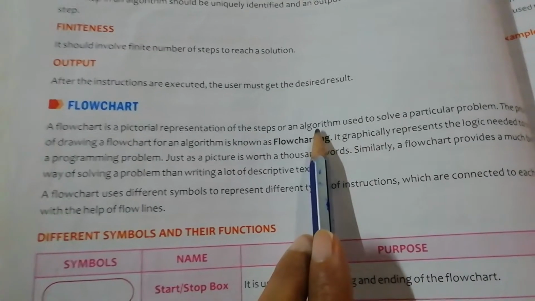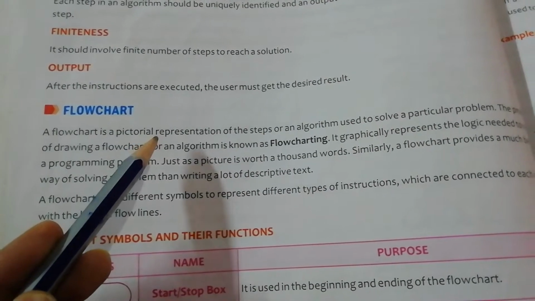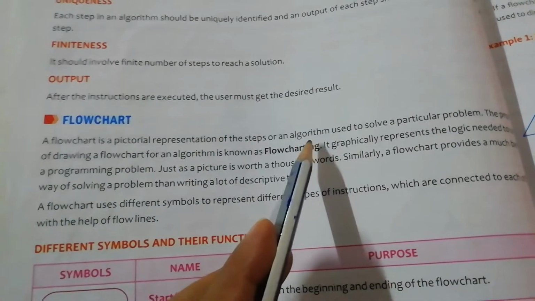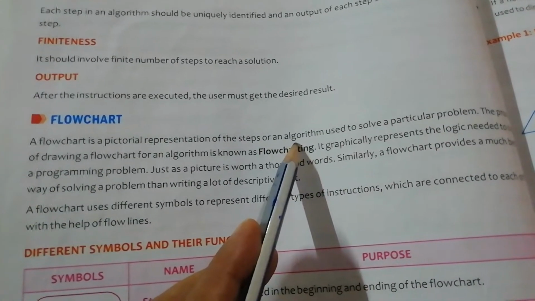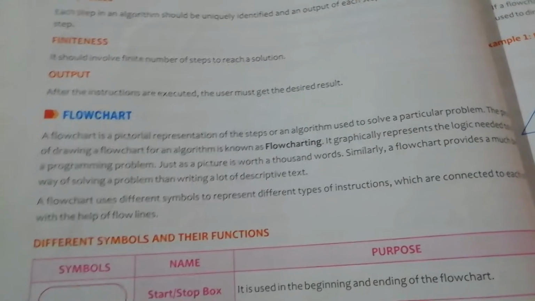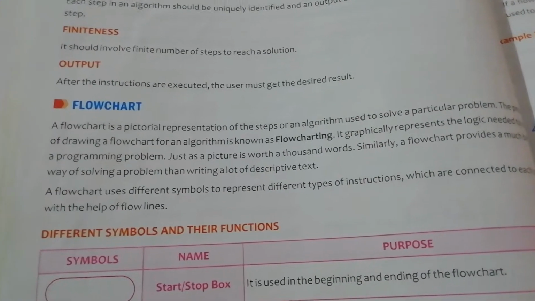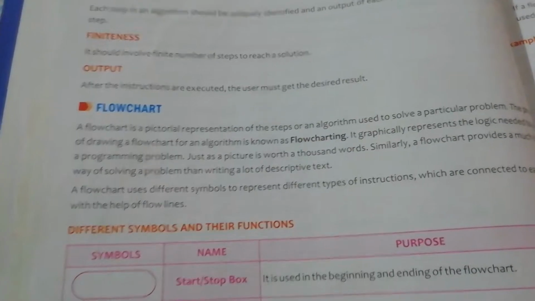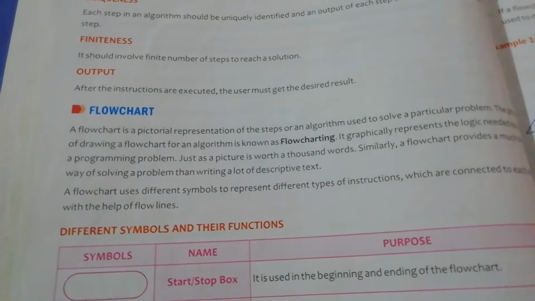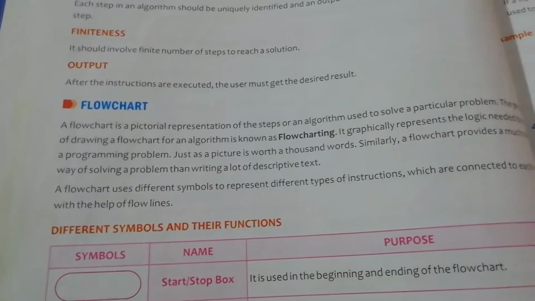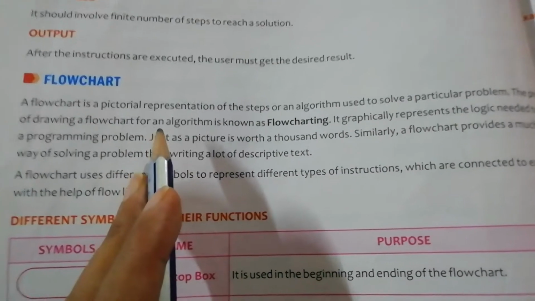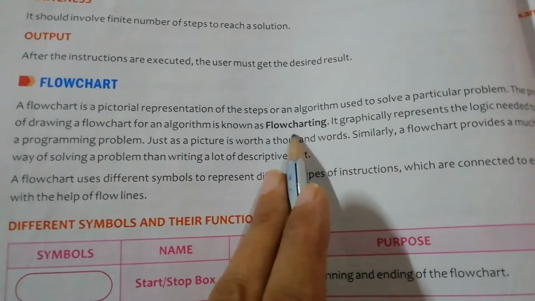That means after the algorithm there is another step, to make a flow chart. To make a flow chart we must have an algorithm in our hands to solve a particular problem. If you want to design a flow chart, you must know what the steps in the algorithm are, and on that basis you can design the flow chart. The process of drawing a flow chart for an algorithm is called flow charting.